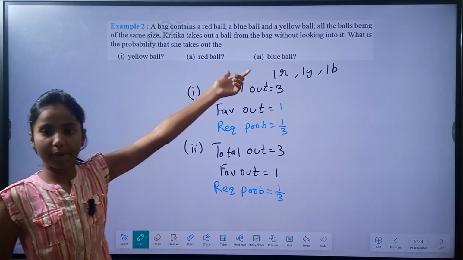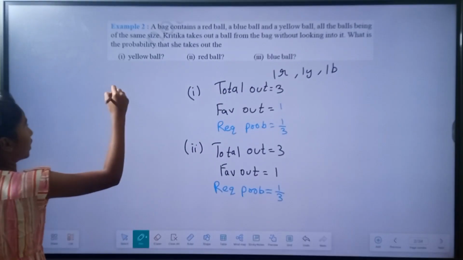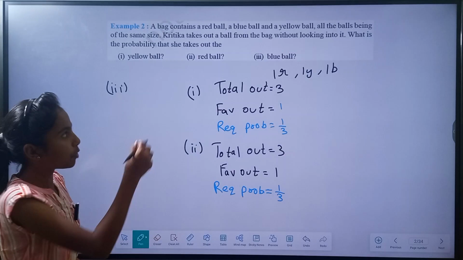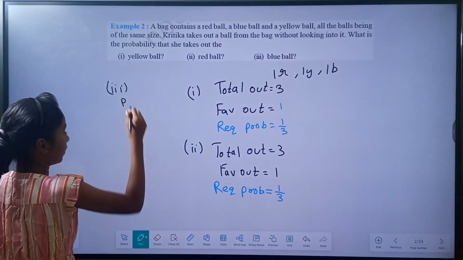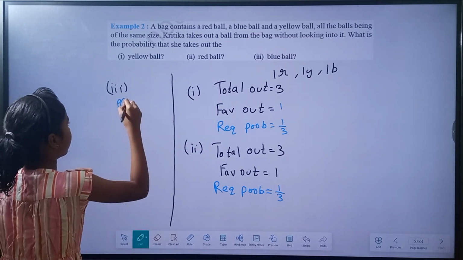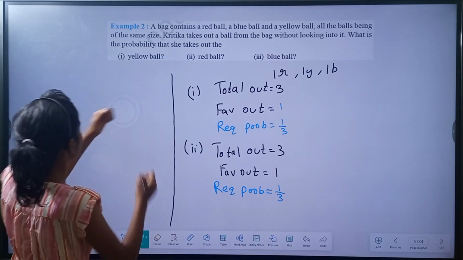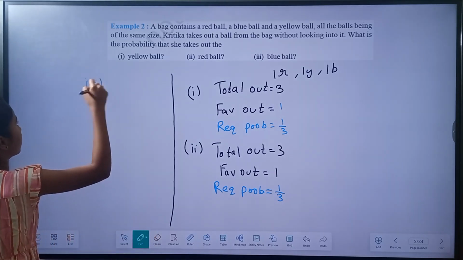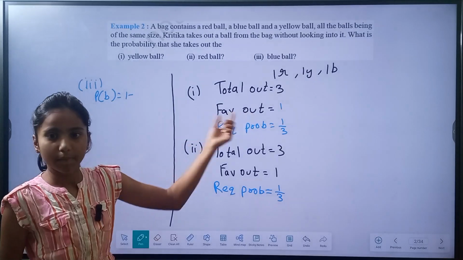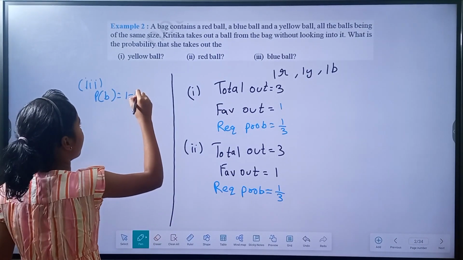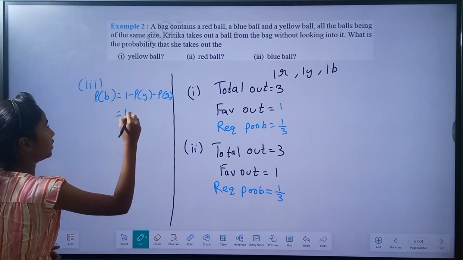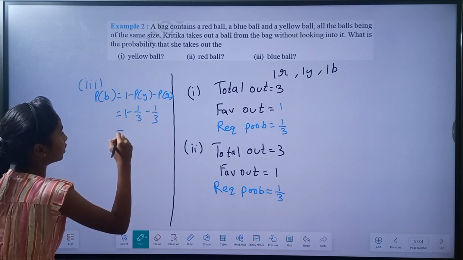Now the C part, blue ball. We have only three balls over here, so we can directly write P(B) equal to 1 minus P(Y) minus P(R), which is equal to 1 minus 1 by 3 minus 1 by 3, equal to 1 by 3.